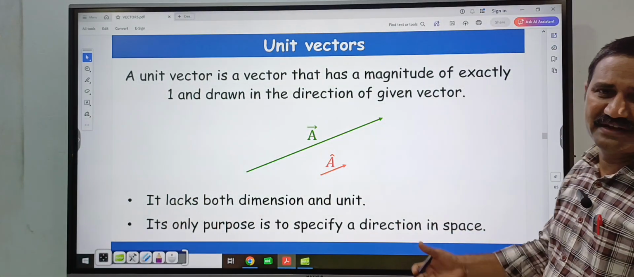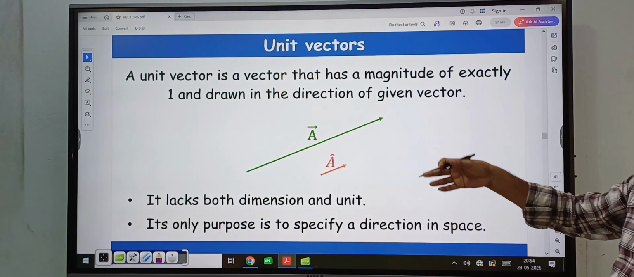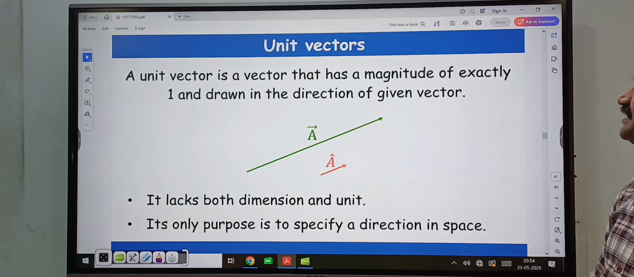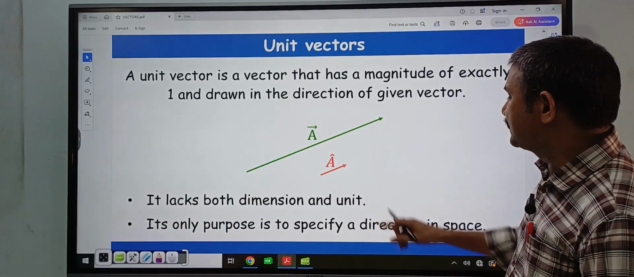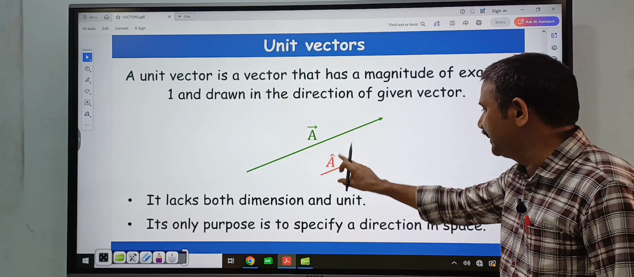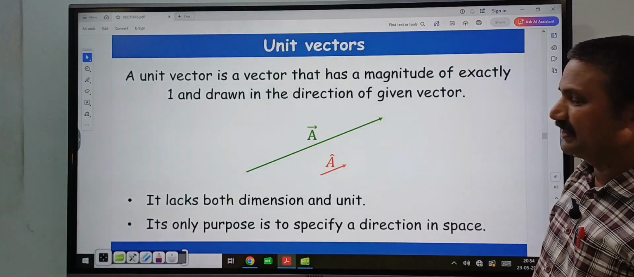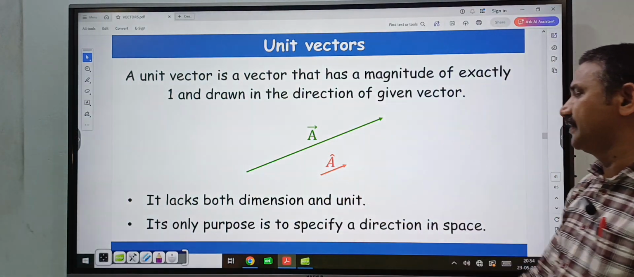Next, definition of the unit vector. What is a unit vector? A unit vector is a vector that has a magnitude of exactly 1 and is drawn in the direction of a given vector. Suppose this is vector A bar, and this is the direction of the same vector A bar, that is A cap. A unit vector is indicated by the symbol A cap. It lacks both dimensions and unit.